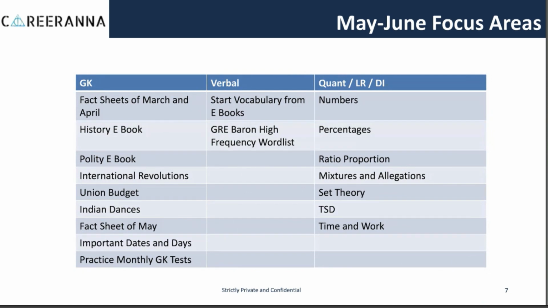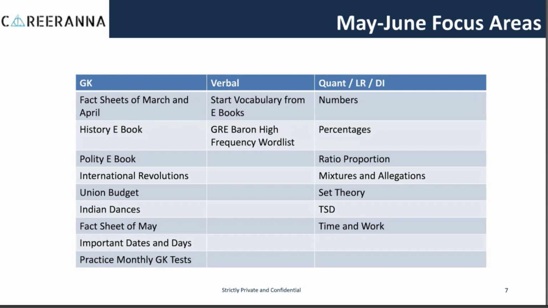Coming first to the topics which you should be focusing more on in May and June. During these 2 months, when it comes to the GK section, you should be studying a plethora of ebooks which we have given to you, along with the tests from the respective topics. So when you start off GK in May, you should start off with fact sheets of March and April. For those who don't know what fact sheets are, they are the current affairs booklets which we give for every month. So you should start off with current affairs of March and April.